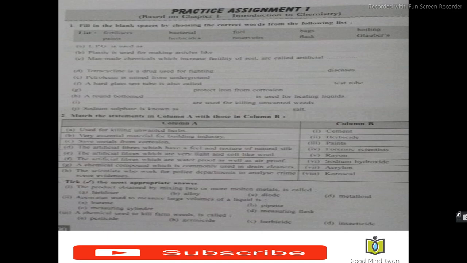Now, let us go to the third question. Tick the appropriate answer, the most appropriate answer. The first one, the product obtained by mixing two or more molten metals is called alloy. Next, second one, apparatus used to measure large volumes of a liquid is measuring cylinder. Third one, a chemical used to kill farm weeds is called herbicide. Let us go to the next page.